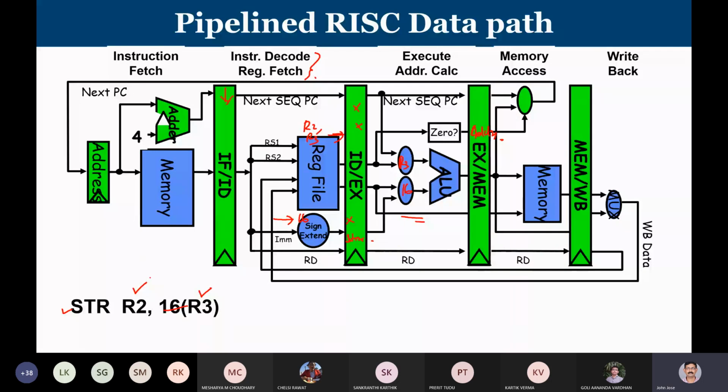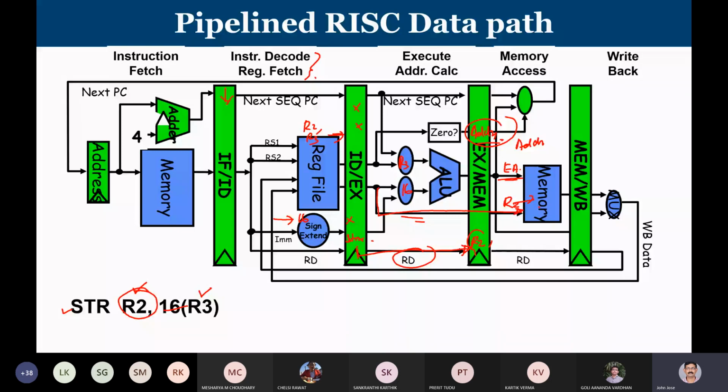But the R2 value, which is already available, is actually going into this. This R2 is to be used because now we have the address and we have the data, that is the content of R2, and the address, that is R3 plus 16. So the address is available, that is what you can see, and the data is available. The data is coming from this point; this is the way our data flows. So the content of R2 will come like this, the effective address will come like this, and then you are going to store into memory. This is essentially what happens.